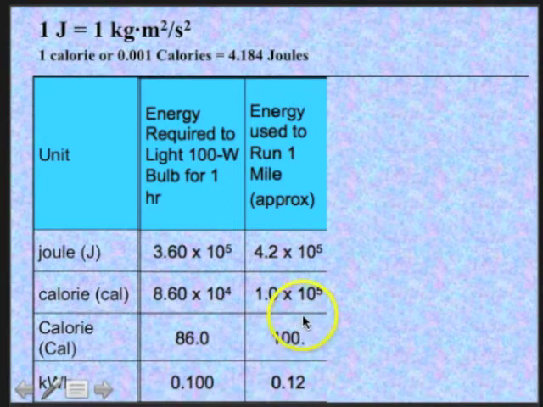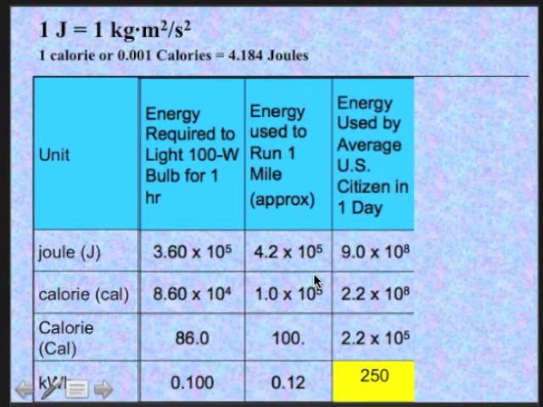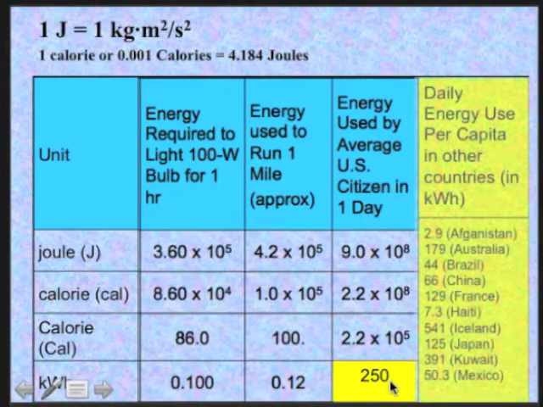Well, how about the energy usage per capita in the United States in one day? That's 9 times 10 to the 8 joules, almost a billion joules per person per day. In kilowatt hours, 250. What's really interesting is when you compare the U.S. consumption to other countries in the world.